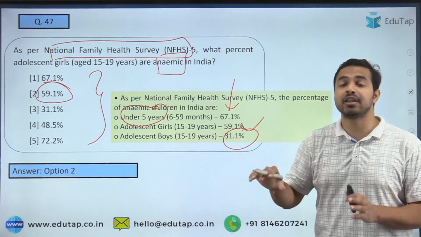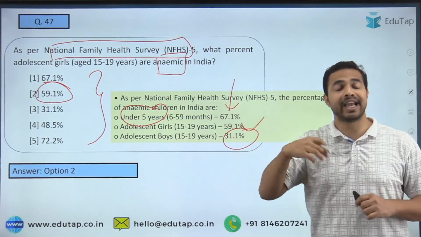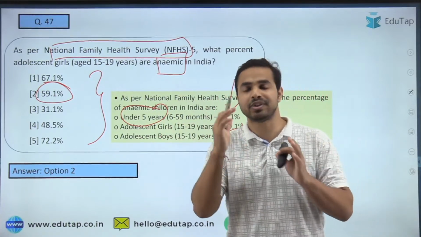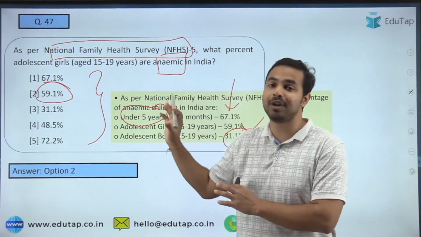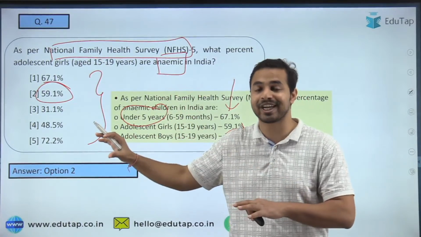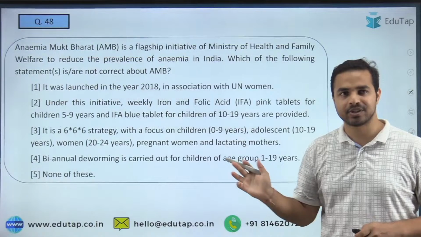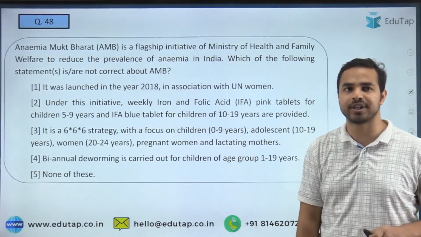So you must be very thorough with such kind of things. और ये कैसे हो सकता है? This can be done only with the help of revision. अगर आपने अच्छे से revision किया है, so that you will be able to bifurcate between such kind of data and you will be able to successfully mark the answers correctly in the exam. So I hope this is clear. Let's move on to the next question.